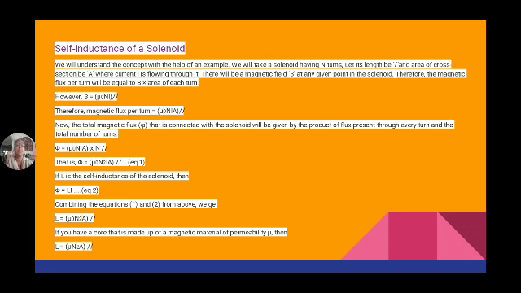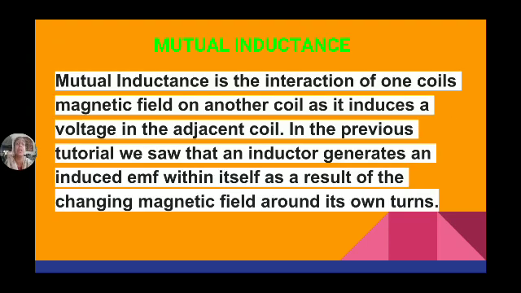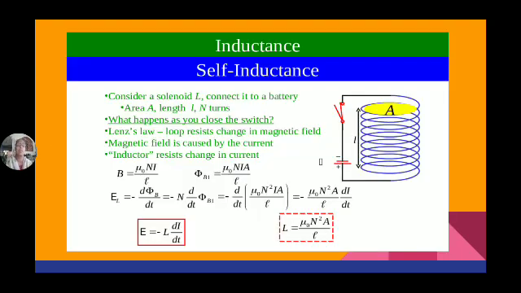But phi is equal to L into I. Combining these two equations, L is equal to N square mu A by L. See, this is the figure shown here. B is equal to mu H, so mu into Ni by L. So phi is equal to B into A, so mu into Ni by L into A.